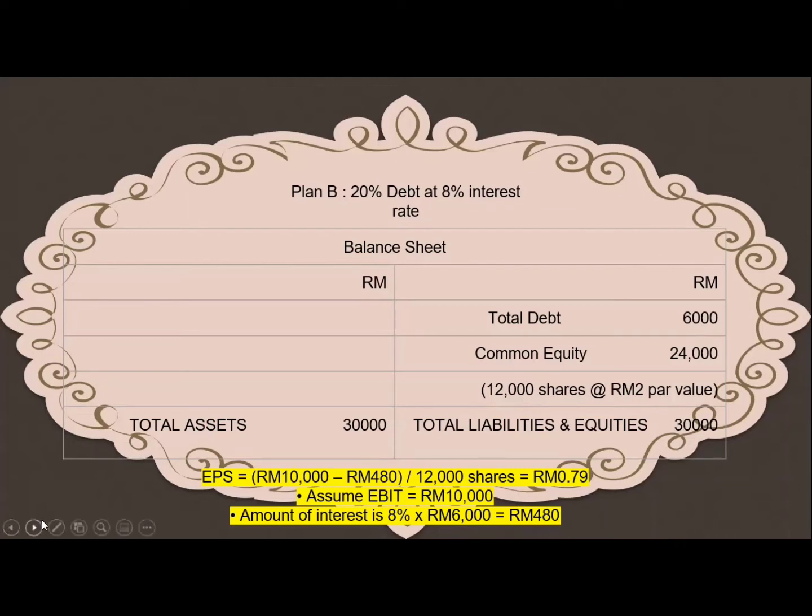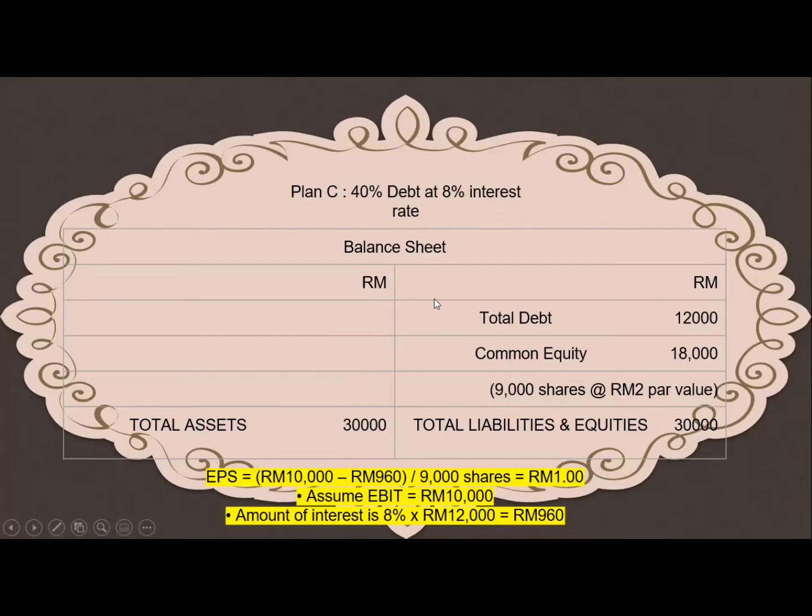For Plan C, 40% debt at 8% interest rate. In the balance sheet, we can see the total debt is 30,000 times 40% debt, which equals 12,000.